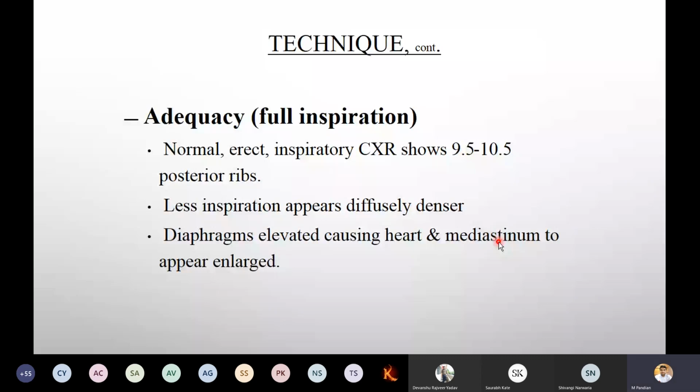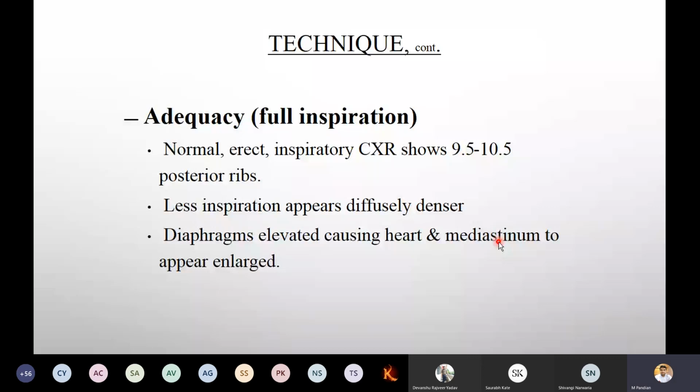Now, what is adequacy? Full inspiration is the particularly important point when it comes to adequacy. A normal, erect, inspiratory chest X-ray shows 9.5 to 10.5 posterior ribs. Those ribs we can see clearly.